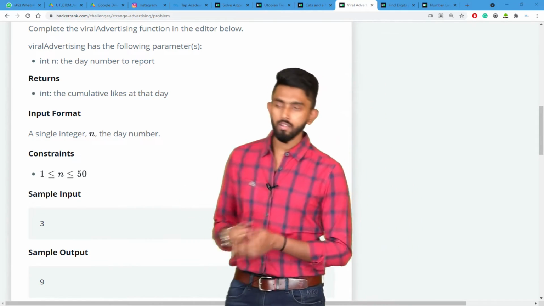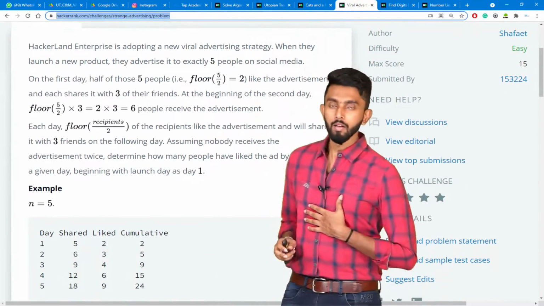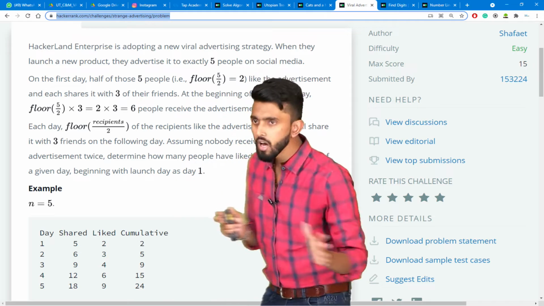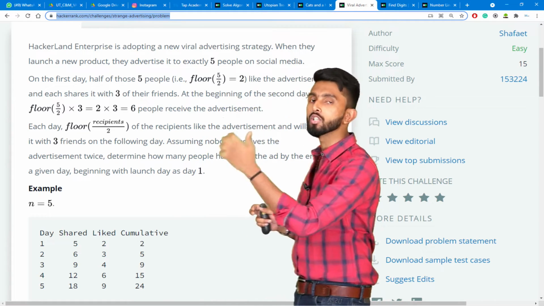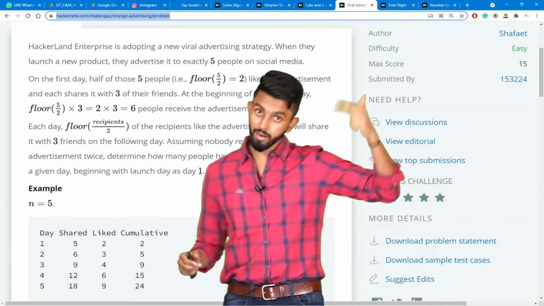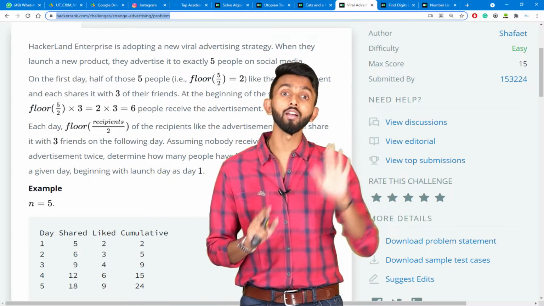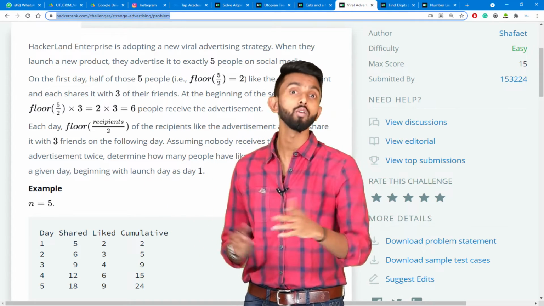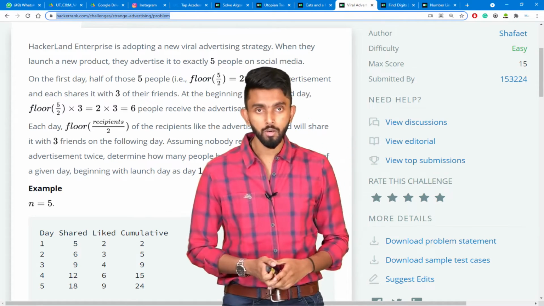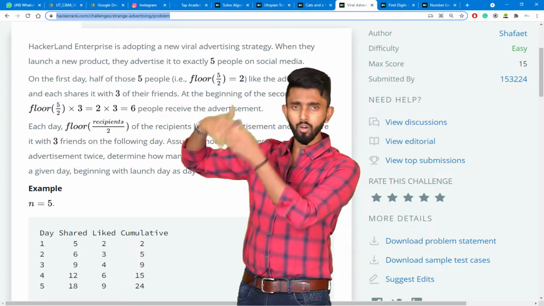Guys, understand one thing. That is why I said the biggest challenge you will face in life is just understanding the question. Once the question is understood, the solution will automatically come. You will have to think a little. The solution will come, no problem. But if you don't understand it, then you can't do anything. So you have to first understand the question. So listen, I'm reading it. All this is simply to confuse you.